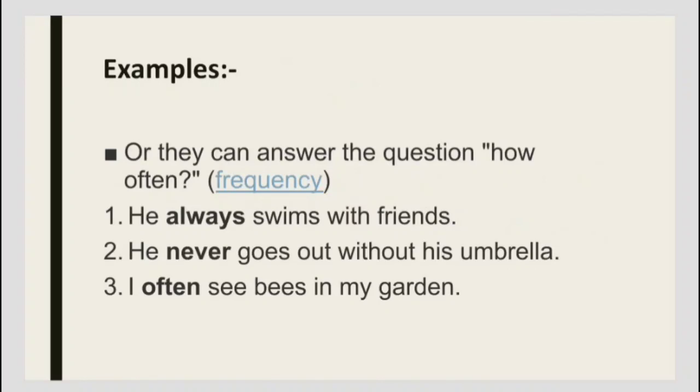So, hope students, you all understood what an adverb is and the different kinds of adverbs. Adverbs show the roles of the adjective and the verb in the sentence, along with the other adverbs. There are five kinds: adverb of manner, adverb of place, adverb of time, adverb of degree, adverb of frequency.